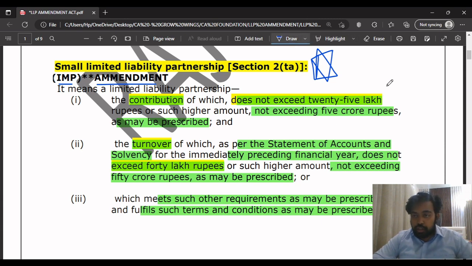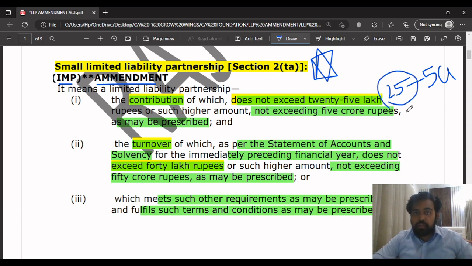The contribution does not exceed 25 lakhs, and this may be extended to 5 crore. What does such higher amount mean? The government has right now given in its notification that a small limited liability partnership, small LLP, means where the contribution is up to 25 lakhs.